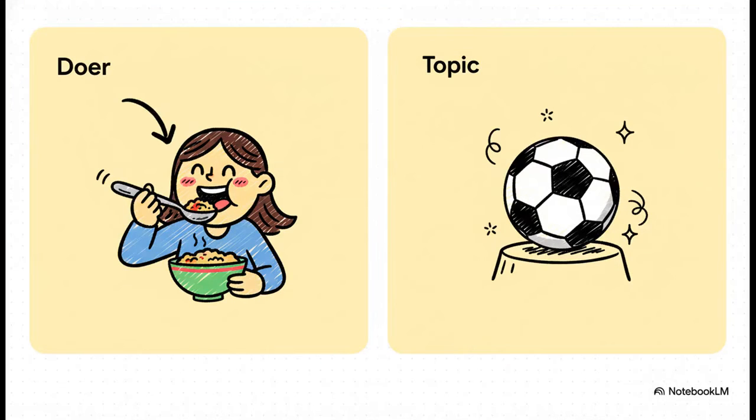So, a subject can wear a couple of different hats. Sometimes it's the doer of the action, right? Like in Alia eats the food. Alia is actively doing something. But other times, the subject is just the main topic, like in the ball is beautiful. The ball isn't doing anything, but the whole sentence is about it. Both are subjects.